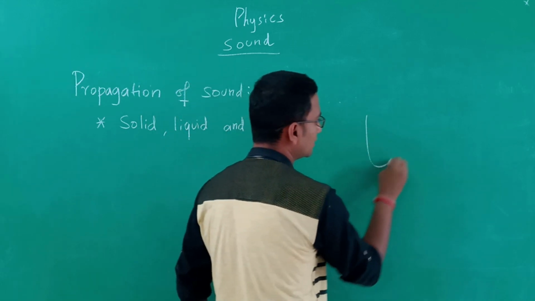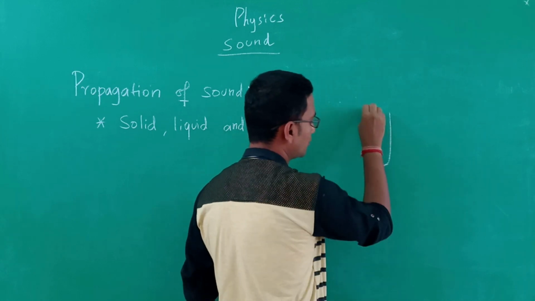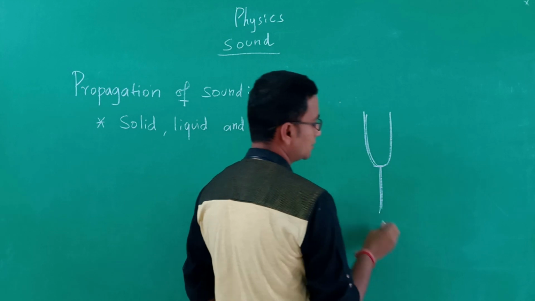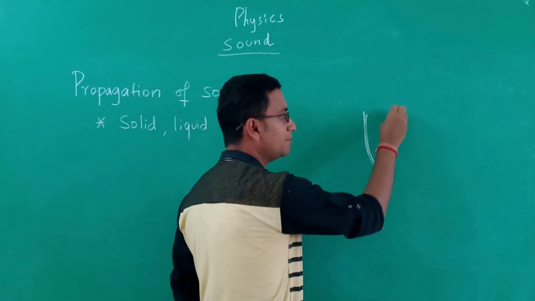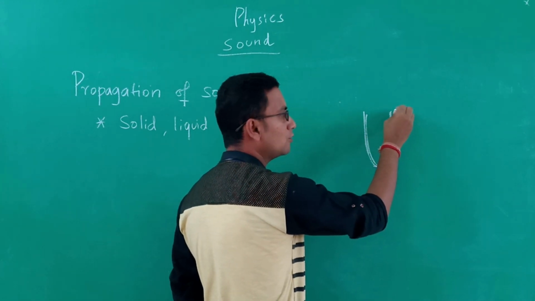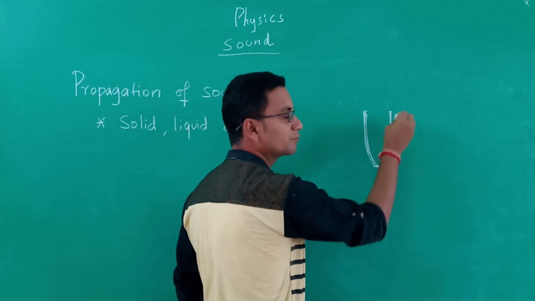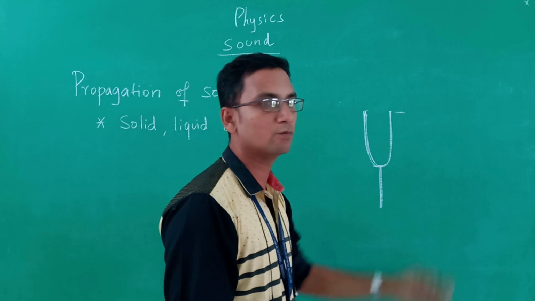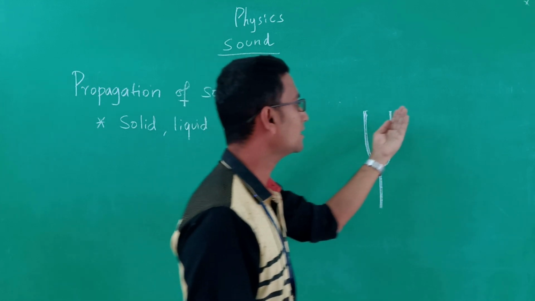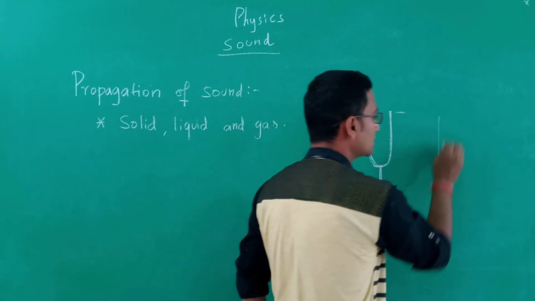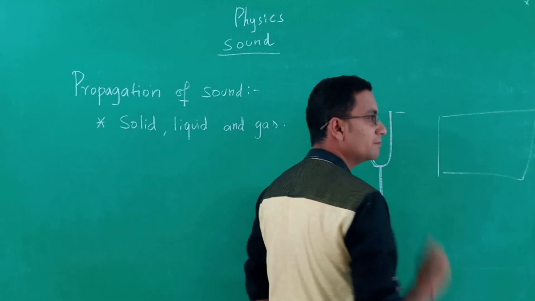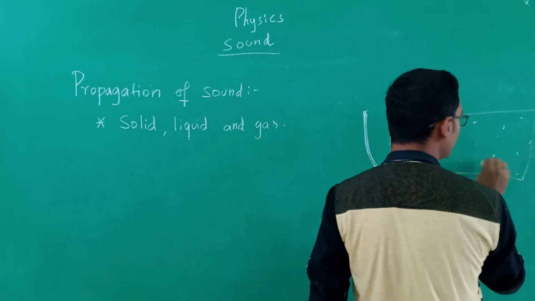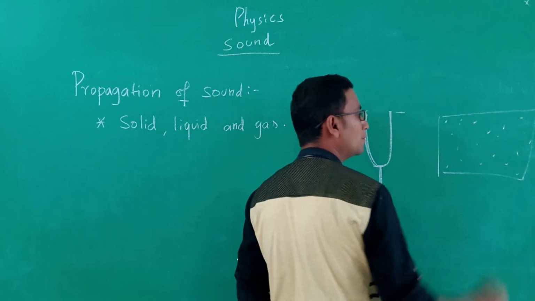Let us take the tuning fork itself. So, this is a tuning fork. When I vibrate the tuning fork, the air closer to the first arm of the tuning fork moves first. It makes the particles move. This movement further causes the other particles to move, because if we take this as a medium, it will be filled with particles.